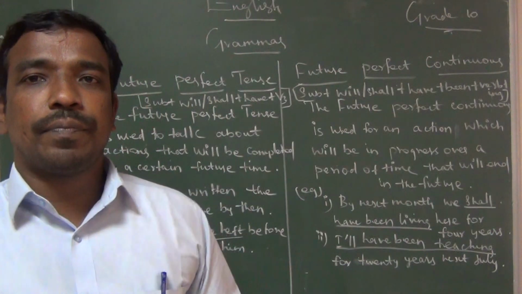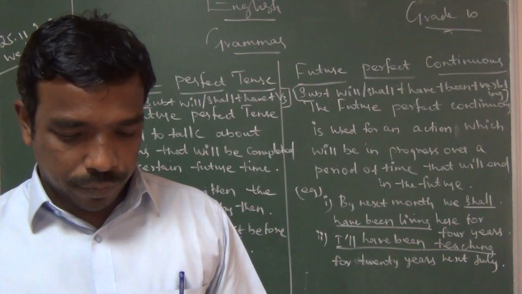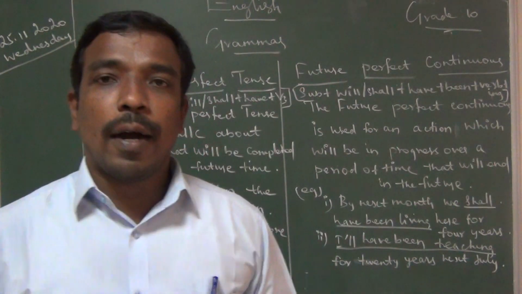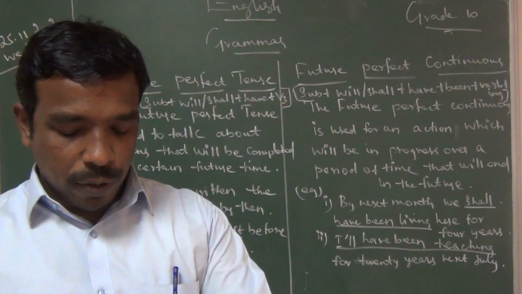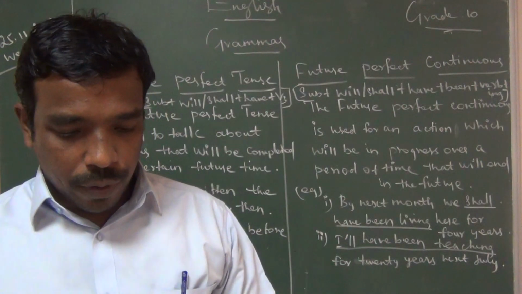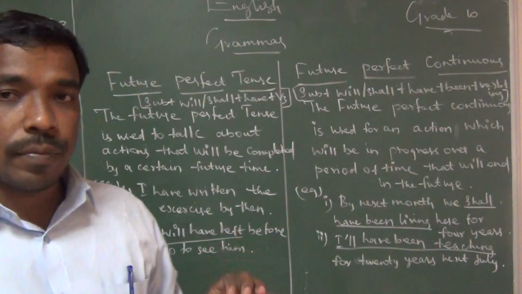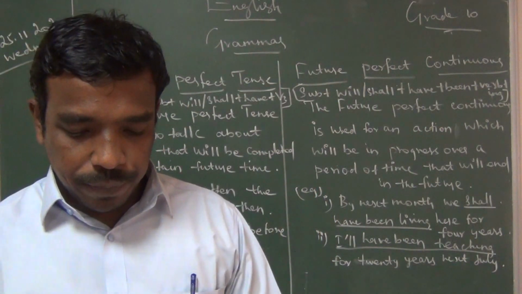Have you finished? Write fast. Take your textbook, page number 75. Okay, all of you take it. Stop writing. All of you take page number 75.